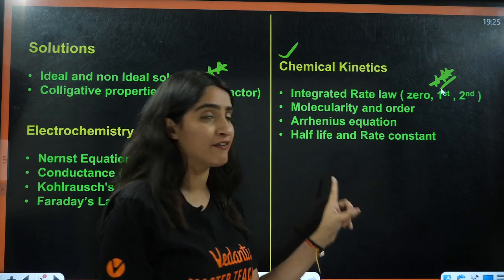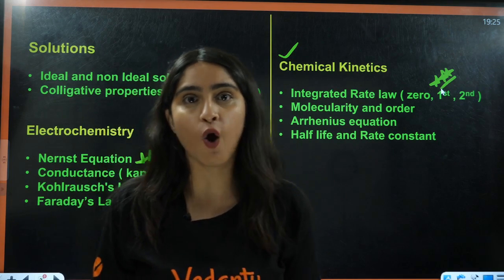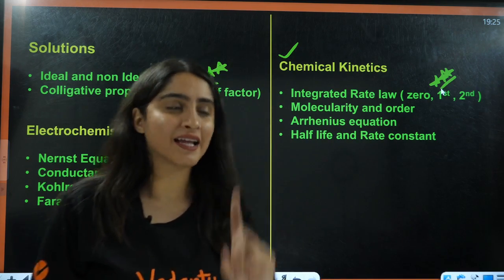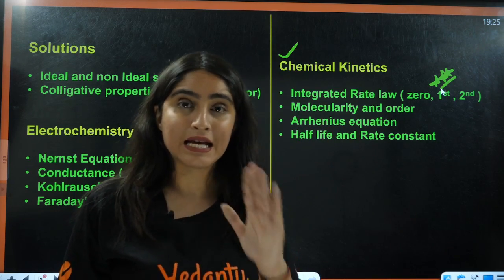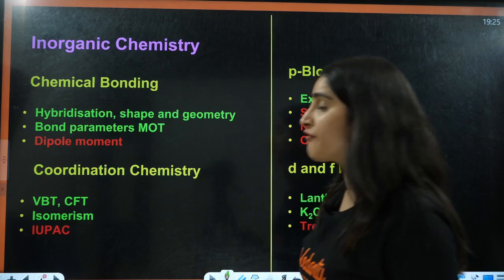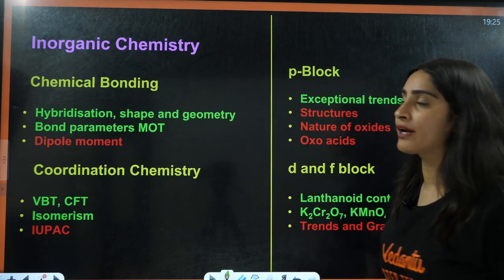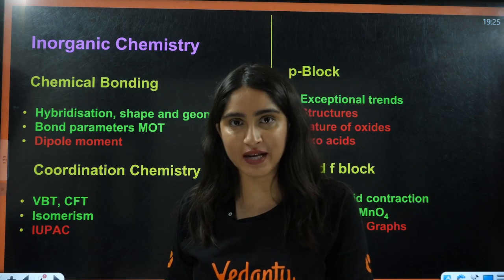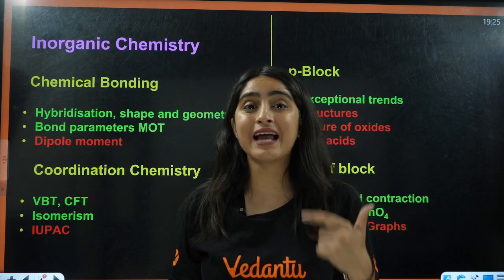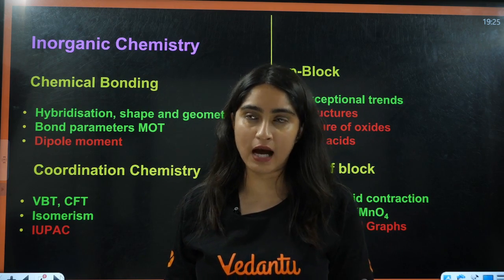Then you have half-life, they also ask questions especially on t half. Then they ask questions on rate constant, the units of rate constants. Okay, next, students, you have inorganic chemistry. For inorganic chemistry, we have hybridization, shapes and geometries are asked, and paramagnetic, diamagnetic character is asked here.